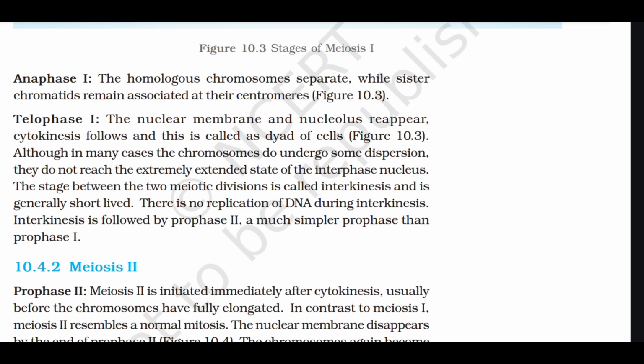Although in many cases the chromosomes do undergo some dispersion, they do not reach the extremely extended state of the interphase nucleus. The stage between two meiotic divisions is called interkinesis and is generally short-lived. There is no replication of DNA during interkinesis. Interkinesis is followed by prophase 2, a much simpler prophase than prophase 1.